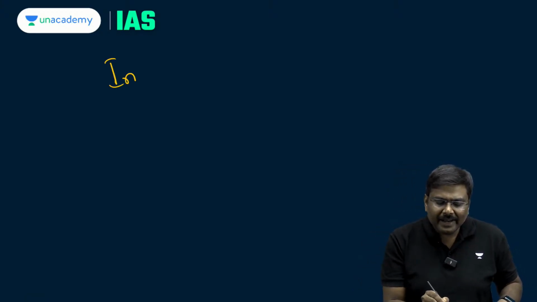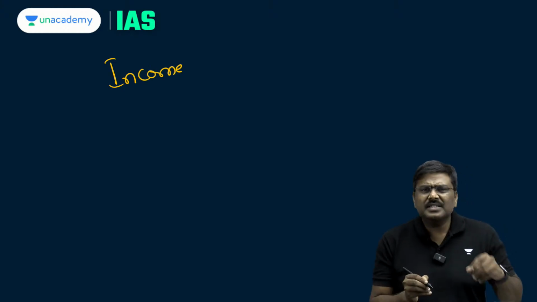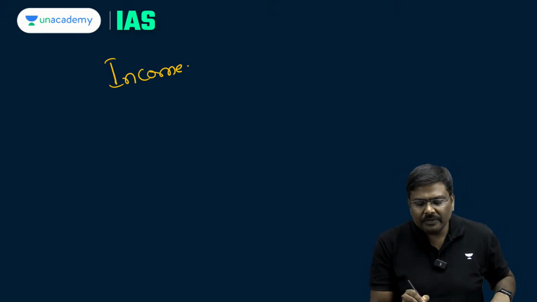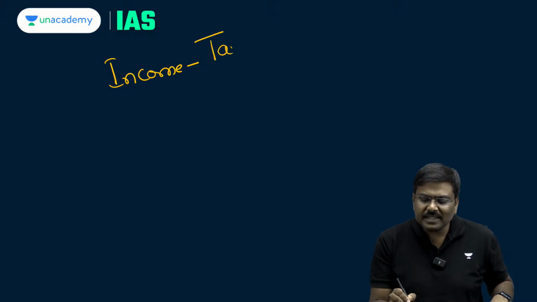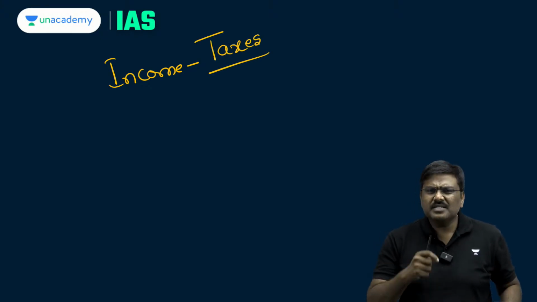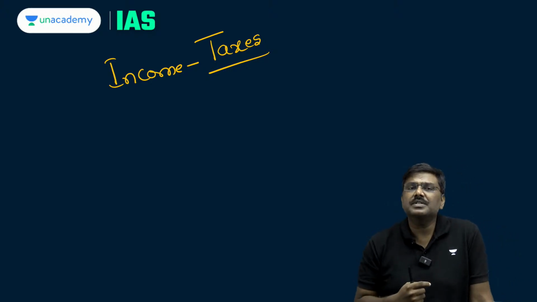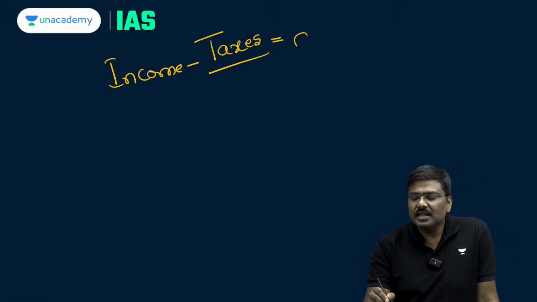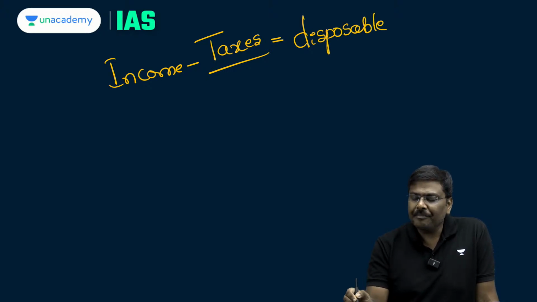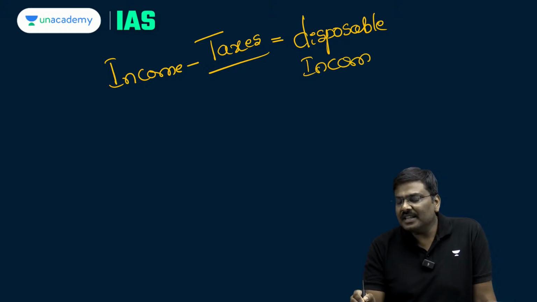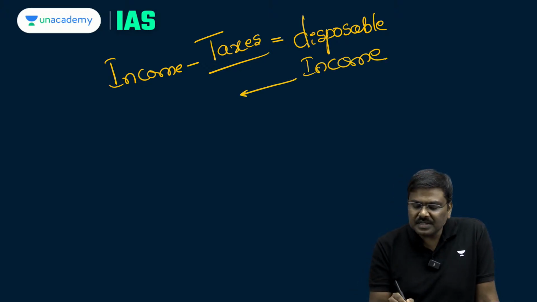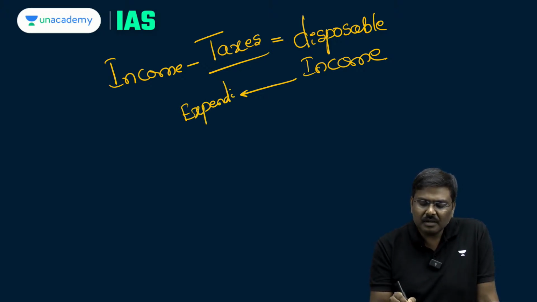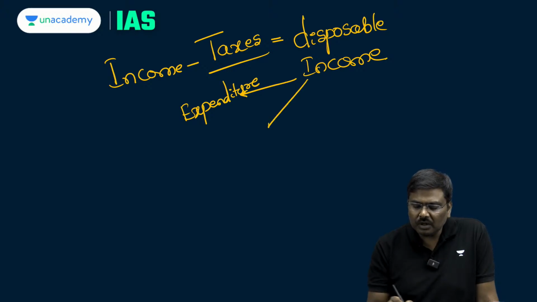If you look at an income, the income earned by the person, and from it you deduct the direct taxes paid, whatever is left is called disposable income. From this disposable income, we use a certain amount for immediate consumption, and whatever is left out, we simply refer to as savings.